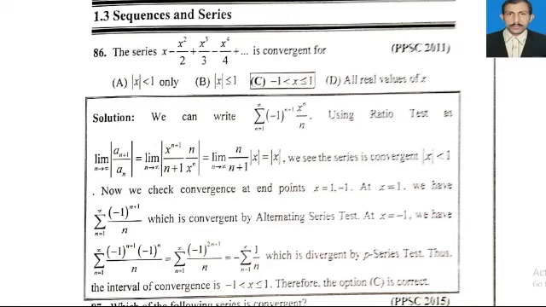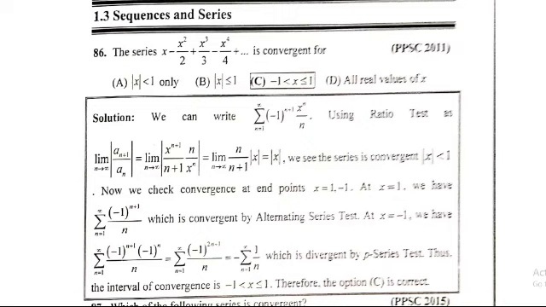Solution: we can write summation n equal to 1 to infinity, (-1)^(n+1) x^n divided by n. Using the ratio test, the limit as n approaches infinity of a_(n+1) divided by a_n, so x^(n+1) divided by n+1.